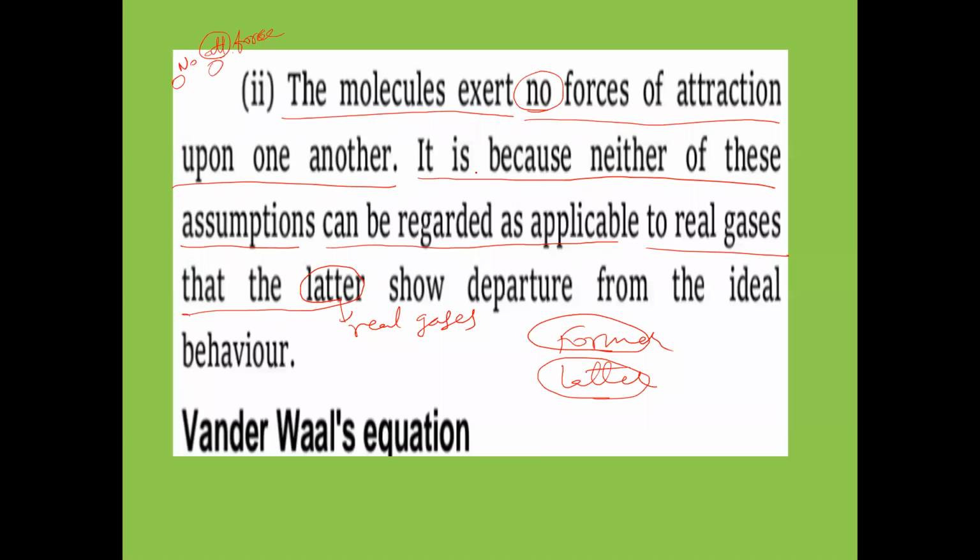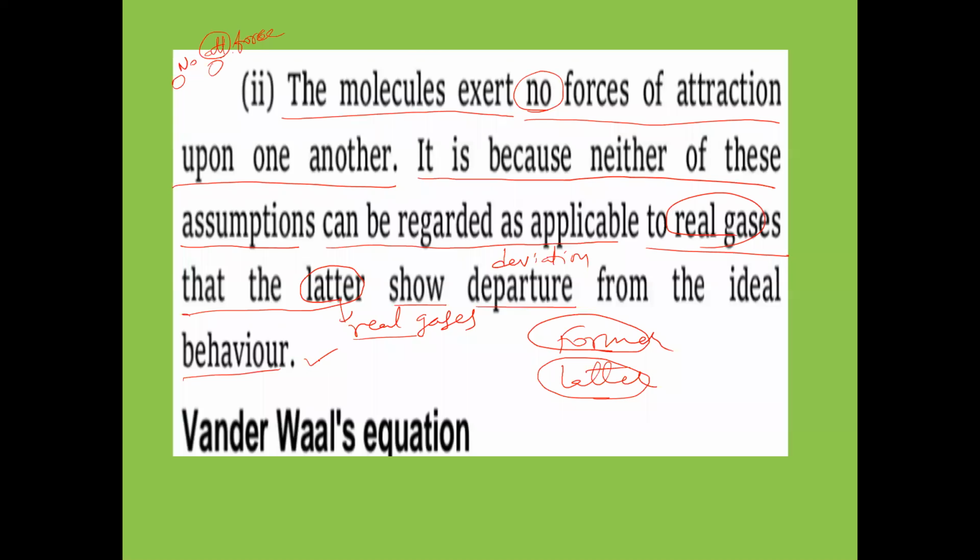So here, in ideal gas there is no attractive force. Remember, in ideal gas there is no attraction between gas molecules. But in real gases, between the molecules there will be attractive forces. So the latter means the real gases show deviation, departure from the ideal behavior. They deviate from the ideal gas behavior.